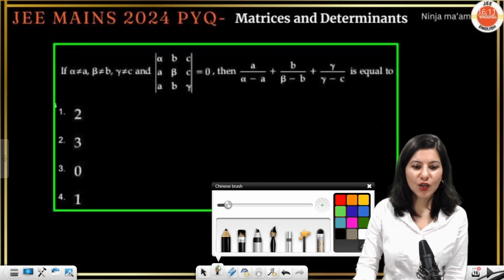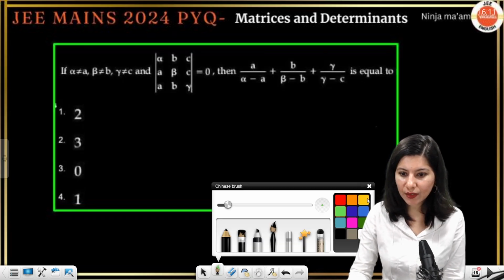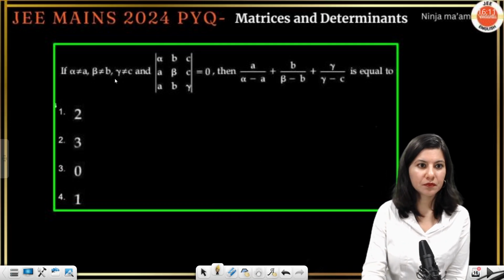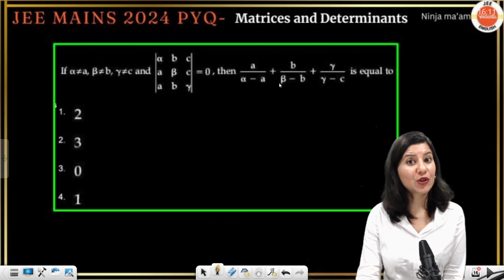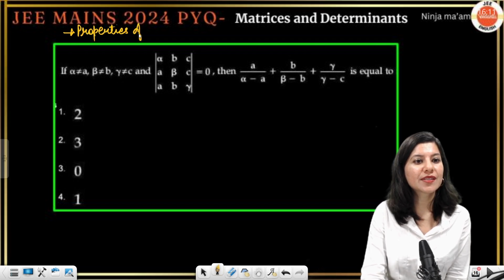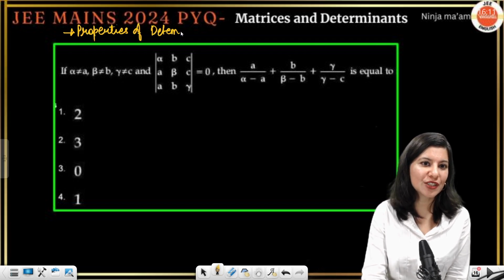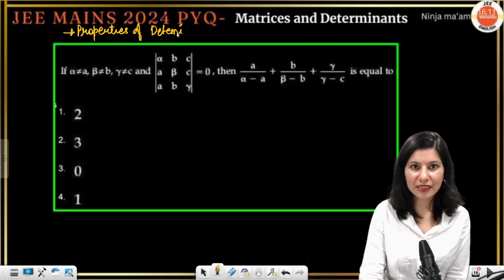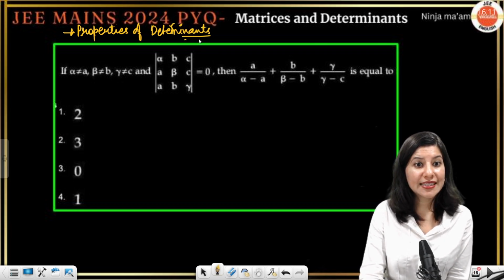Okay. All right. Now, okay. So we are having one question based on properties of determinants. Yes. So here properties of determinants we are going to use. Basic properties, right? Just the row and column properties of determinants. Let's see what's so special.